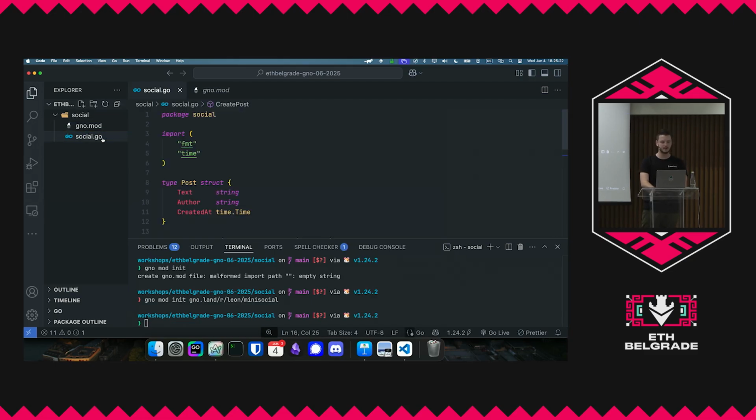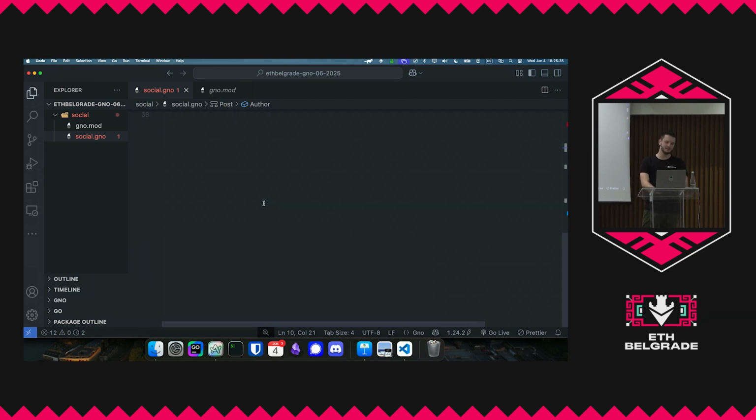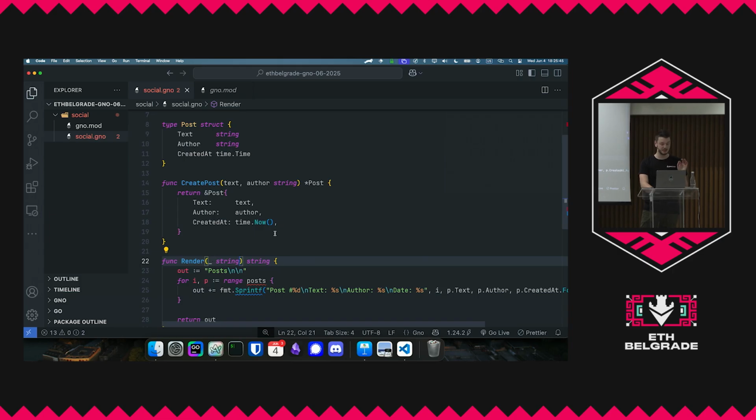And then what we also can do is let's rename this. Where is the rename? Rename, there we go. And let's just do .gno. Okay, awesome. So we have Gno code. And this kind of works already. But what we're going to do is change this to Render, which is what gnoweb is actually expecting. We're going to do underscore string here. We just don't need this variable, but the signature needs to be like that.